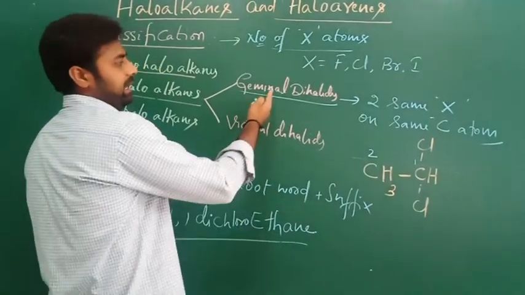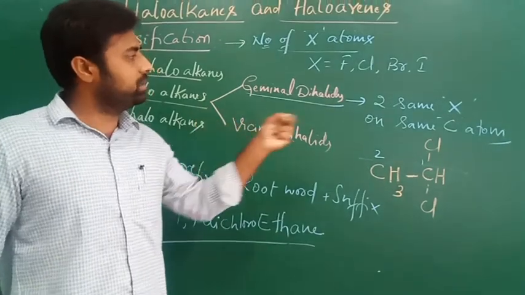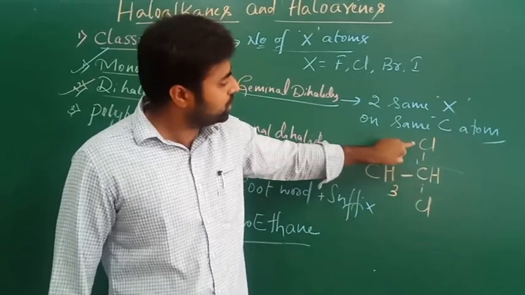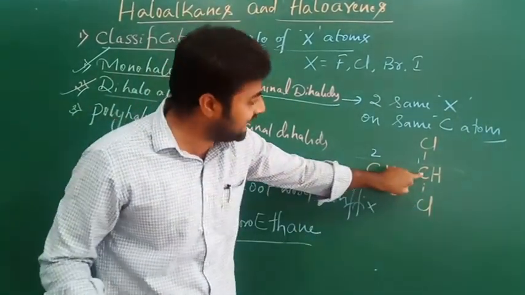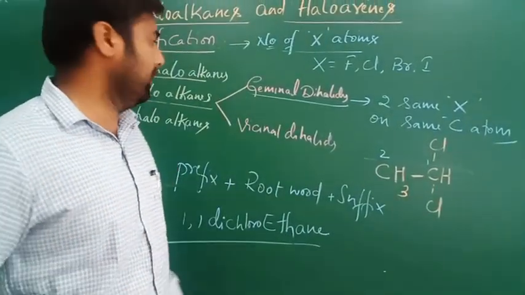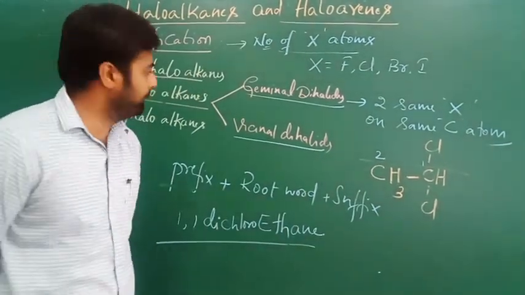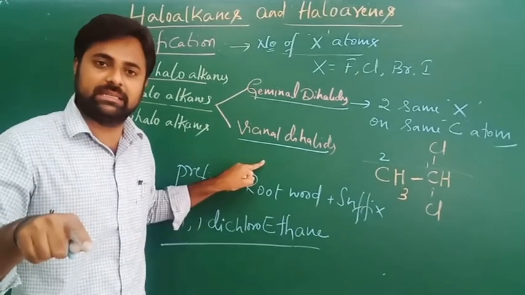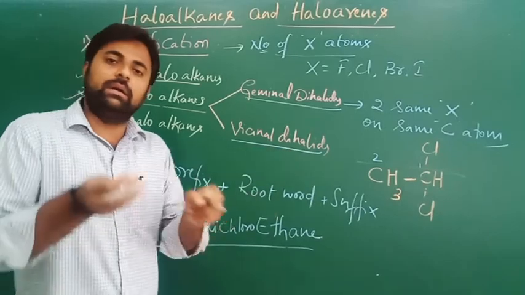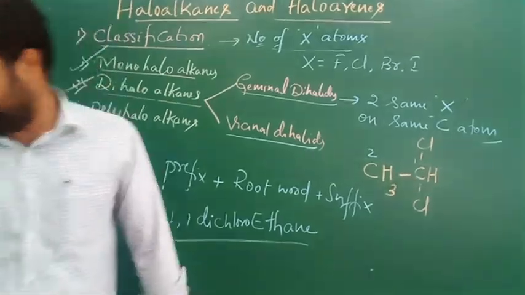I repeat once again, geminal dihalides are the compounds of dihaloalkanes in which two same halogen atoms, here chloro, chloro, are present on the same carbon atom. That's why it is called geminal dihalides. And the second one is vicinal dihalide. It is also one of the dihaloalkanes in which the two same halogen atoms are present on adjacent carbon atoms, neighboring carbon atoms, called vicinal dihalides.